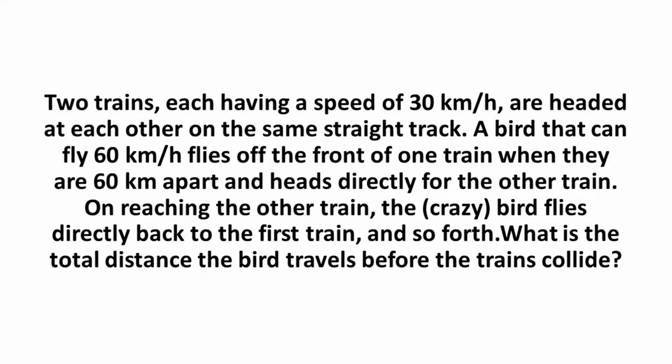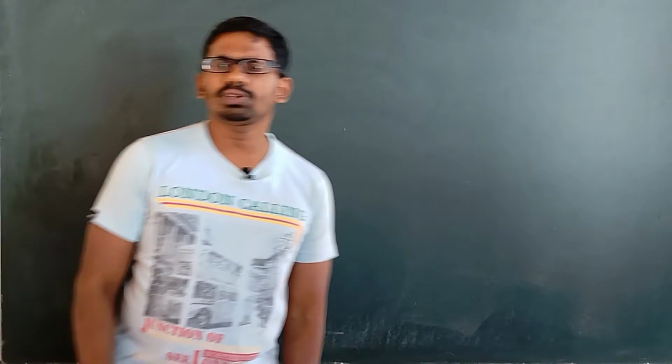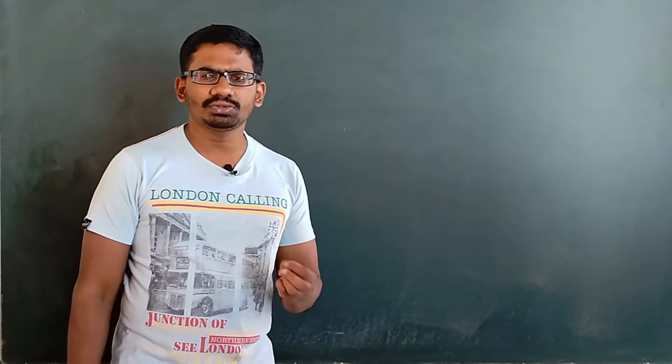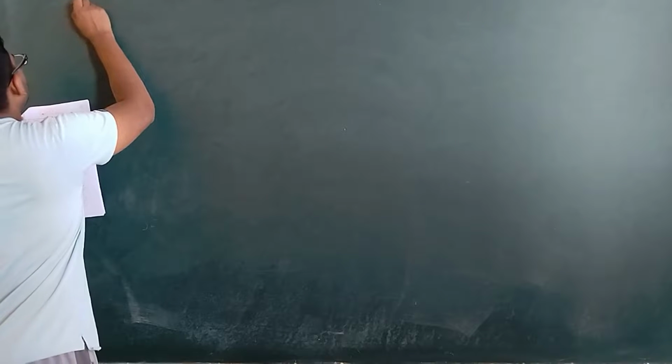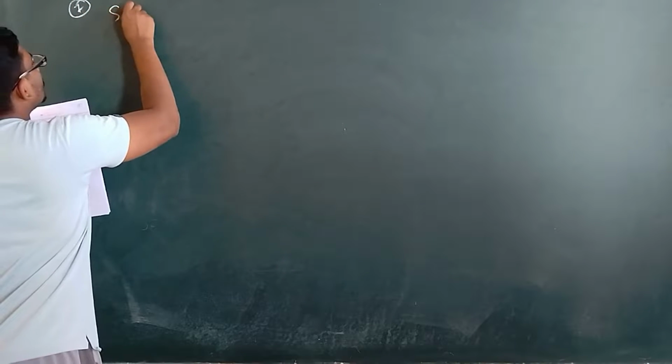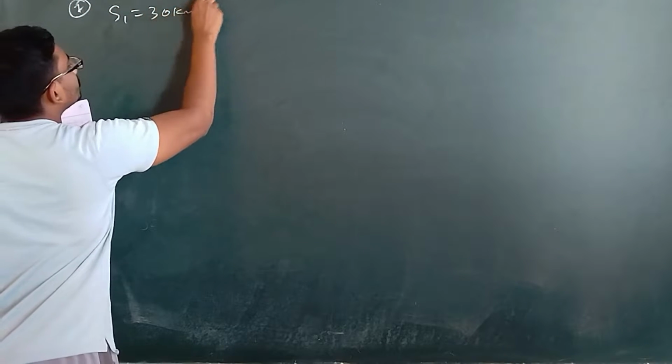So it is going to fly front and back again and again. What is the total distance the bird can travel before the trains collide? So we have to find out how much distance the bird will be flying. For that, we have to calculate how long the trains take to hit each other. They have given that the speed of each train is 30 km per hour.